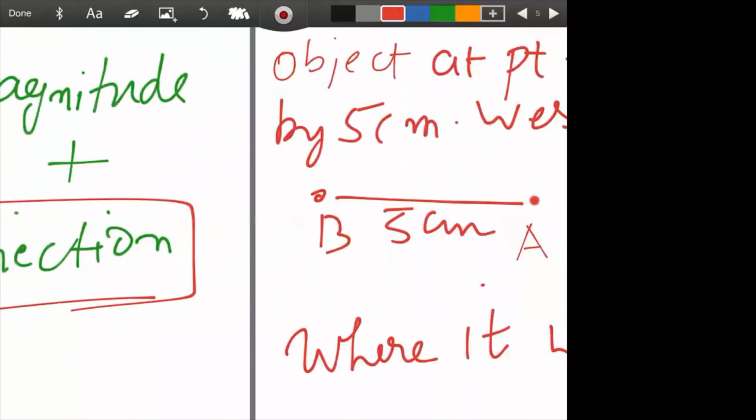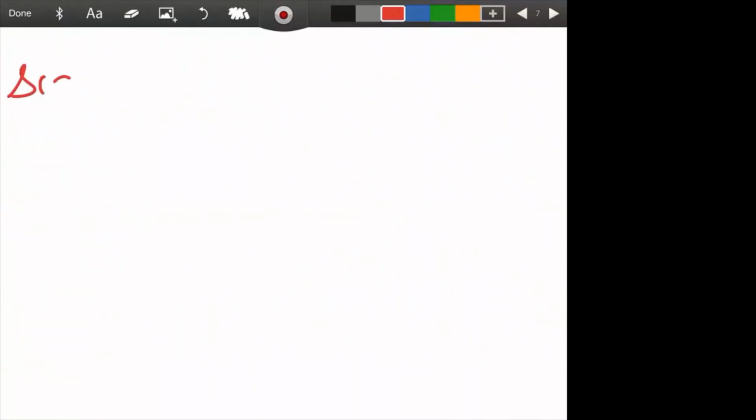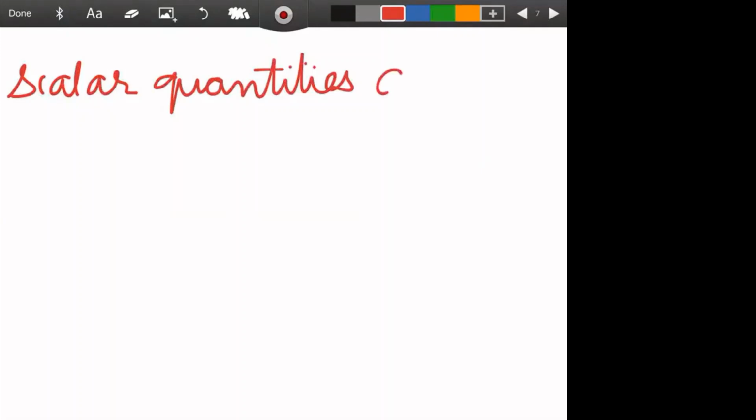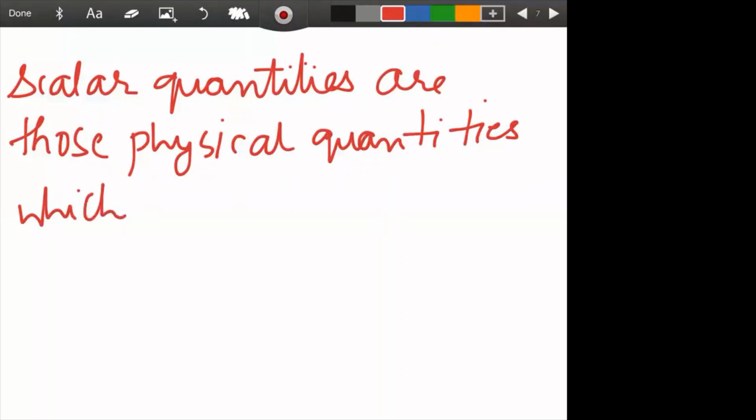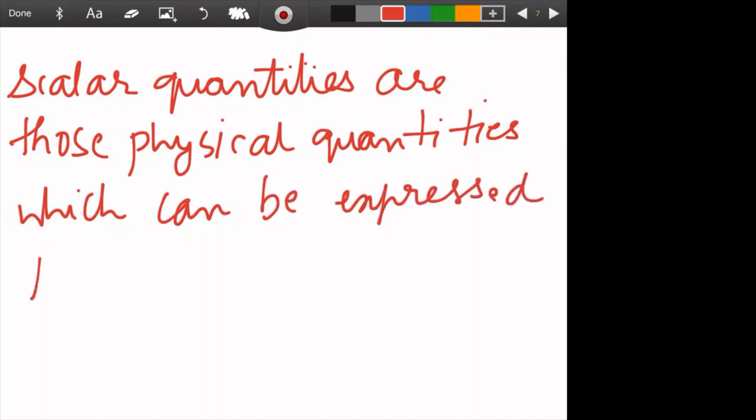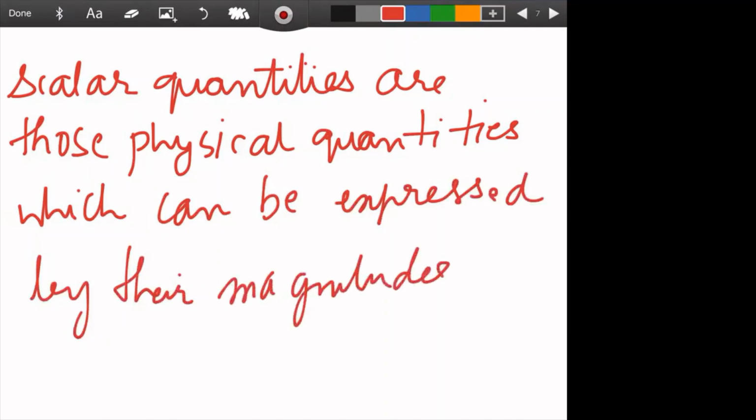So what will the statement be? I will write the statement on a new sheet: scalar quantities are those physical quantities which can be expressed by their magnitudes alone.